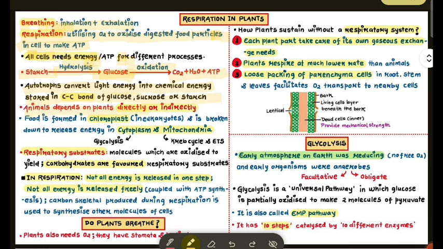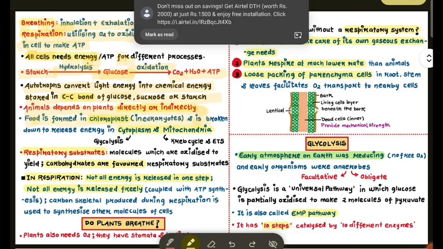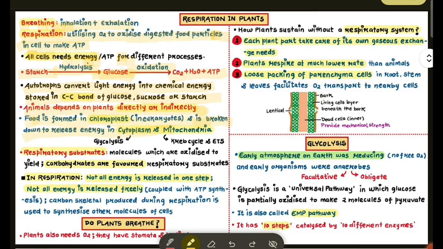Animals depend on plants directly or indirectly. Food is formed in chloroplasts in eukaryotes and broken down to release energy in the cytoplasm and mitochondria. In the cytoplasm, glycolysis occurs, and in mitochondria, the Krebs cycle and ETS occur. Glycolysis can occur in both aerobic and anaerobic organisms, but the Krebs cycle and ETS occur only in aerobes.